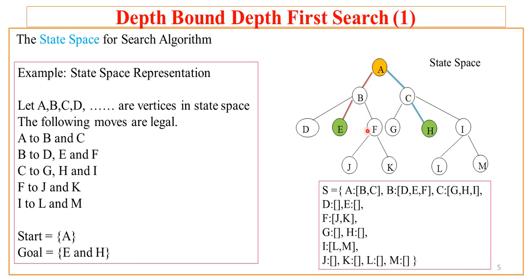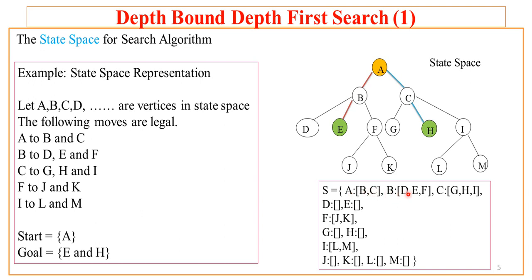Now this state space is represented using a state space list or a set, wherein the state space is represented as a dictionary, and dictionary is nothing but key value pair. So A is the node, and that is the key, and B, C is the value for the node A, and this B and C represents the immediate successors of A, and these immediate successors of A are nothing but the child nodes of A. So this way the state space is represented.